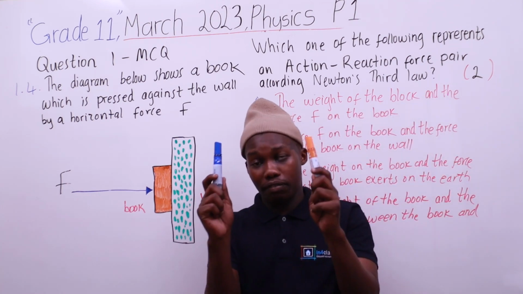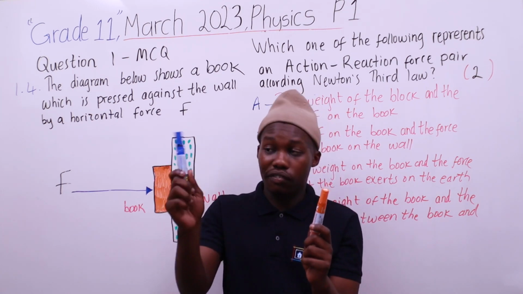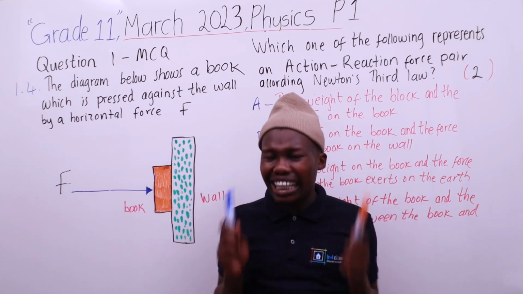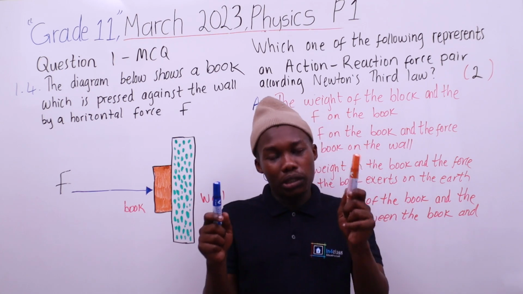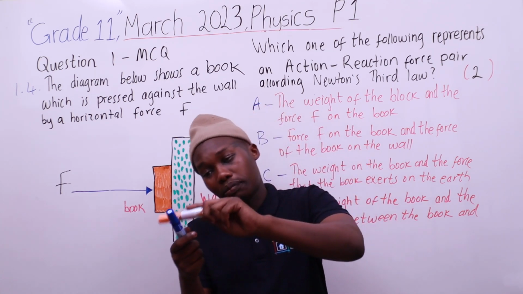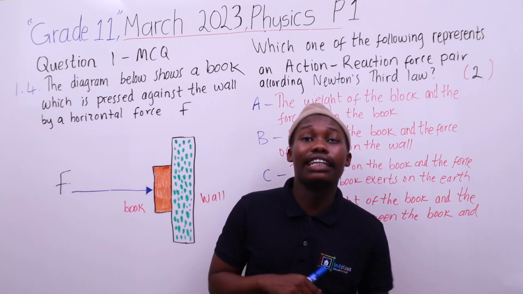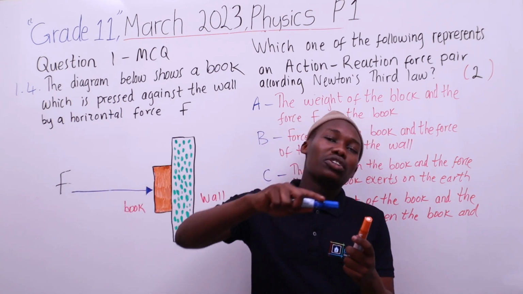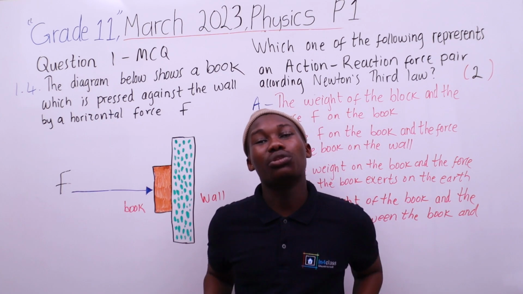So we have A, we have B. So if A exerts a force on object B, kune force esuka like A iya ku B. And B at the same time, simultaneously, will also exert a force on object A. It is equal to the first one, but opposite direction. Okusho ukuthi if it is 100 newtons, the other is negative 100 because of its direction, but the magnitude is the same.